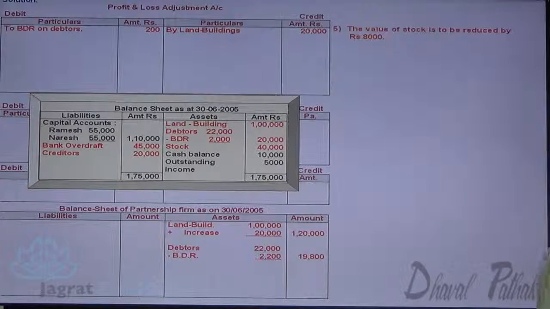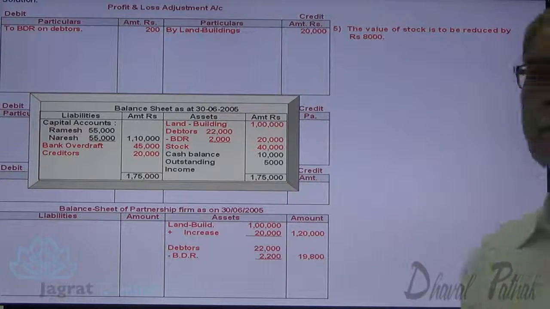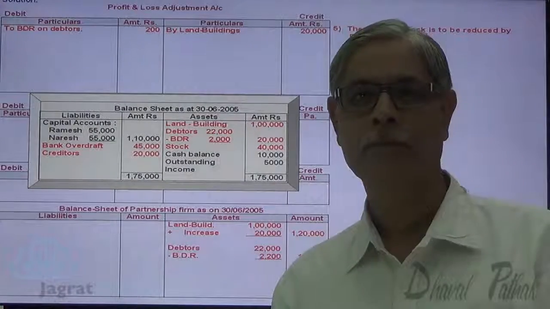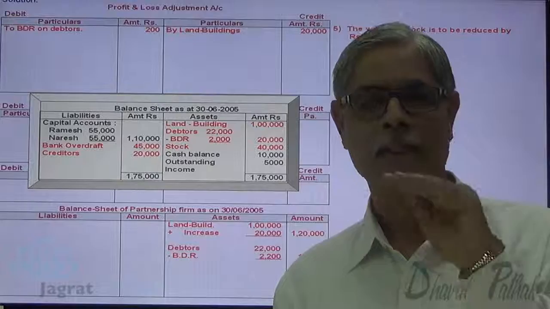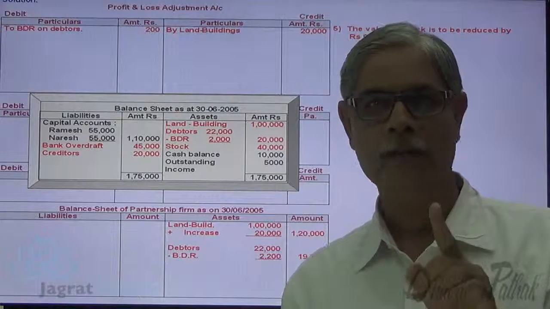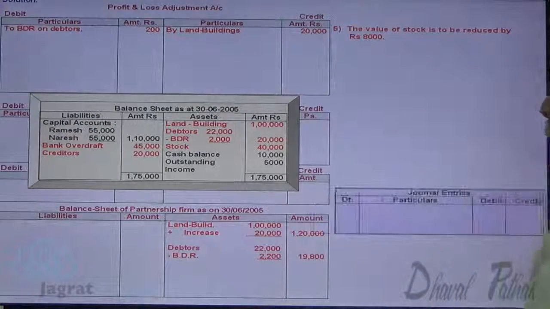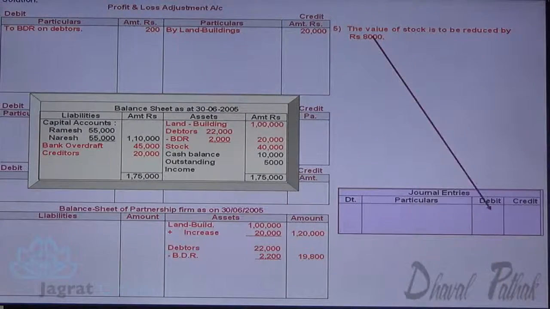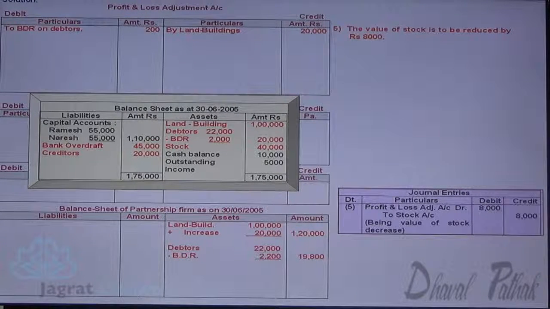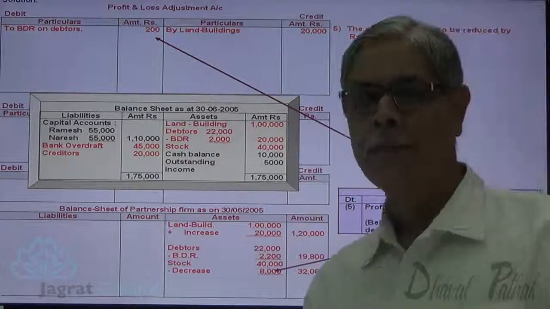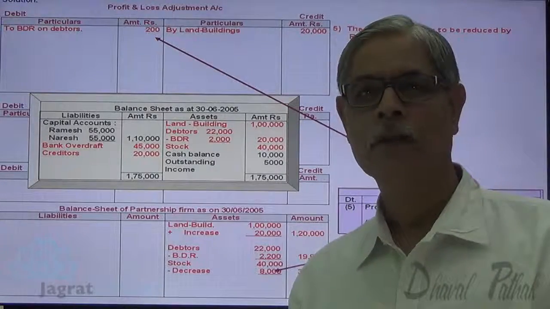Next, the value of stock is to be reduced by 8,000. Stock given to you is 40,000. Reduction in the value of an asset is a loss. That loss should be debited to profit and loss adjustment account. So profit and loss adjustment account debit 8,000 to stock account credit 8,000. Stock appears in the balance sheet at 40,000 minus 8,000, 32,000, and loss 8,000 is debited to profit and loss adjustment account.